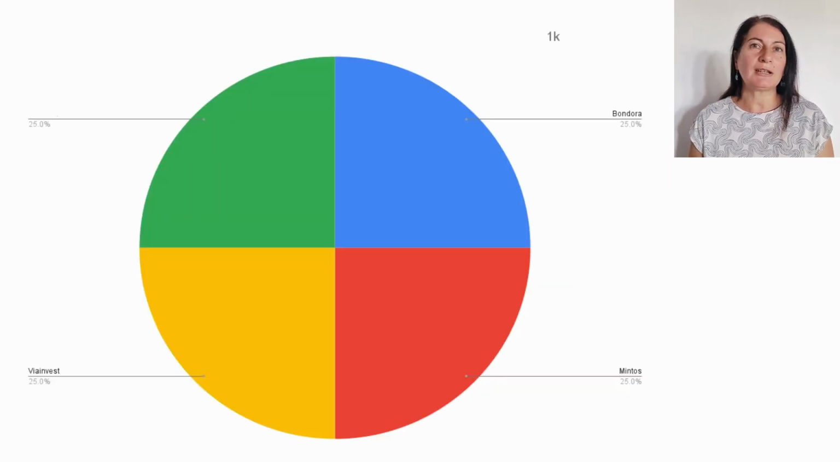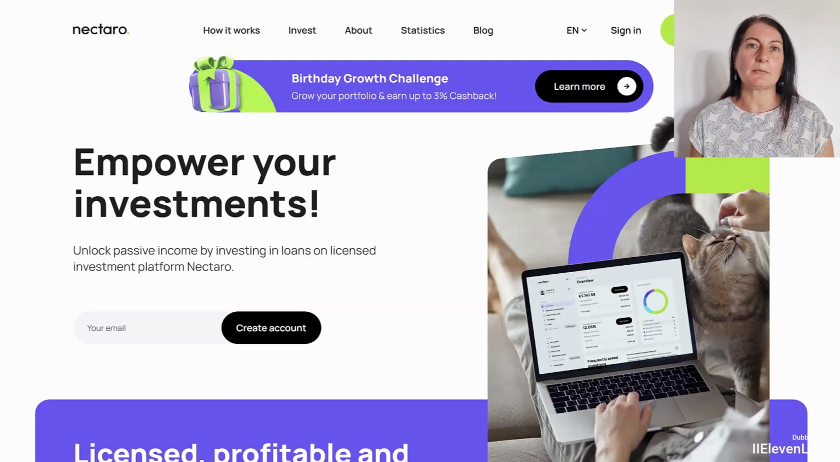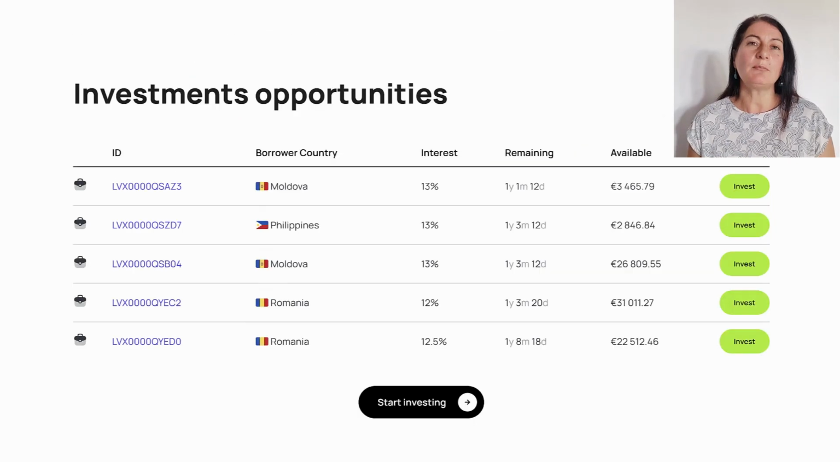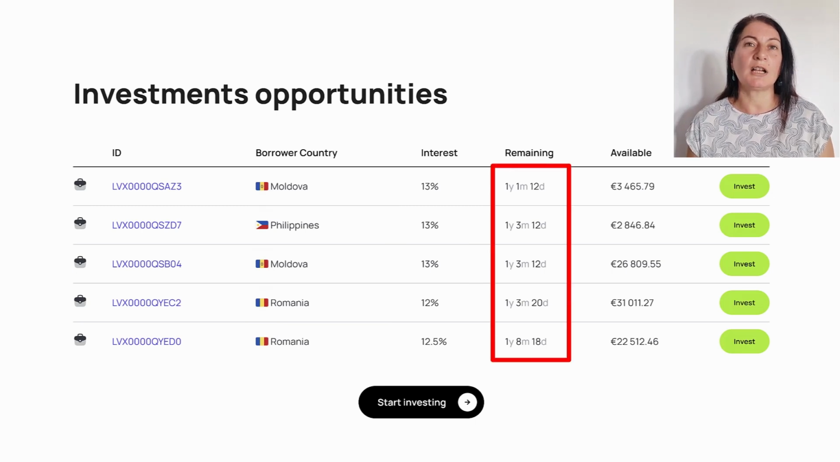And I would like to propose another alternative for this 25% if you prefer a slightly better technological platform, or at least with a slightly more visual appearance, and if you don't mind investing for the longer term, which is Nectaro. Nectaro is also a platform that is regulated and will also offer us the possibility to invest in loans from its own loan originator. However, the profitability they offer us is usually a bit higher, around 12 to 13%. However, we have to keep in mind that here the timelines usually go to 1 or 2 years.